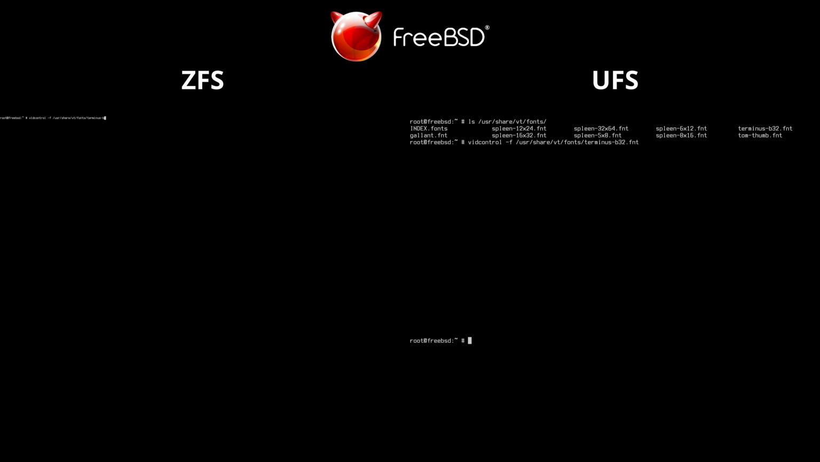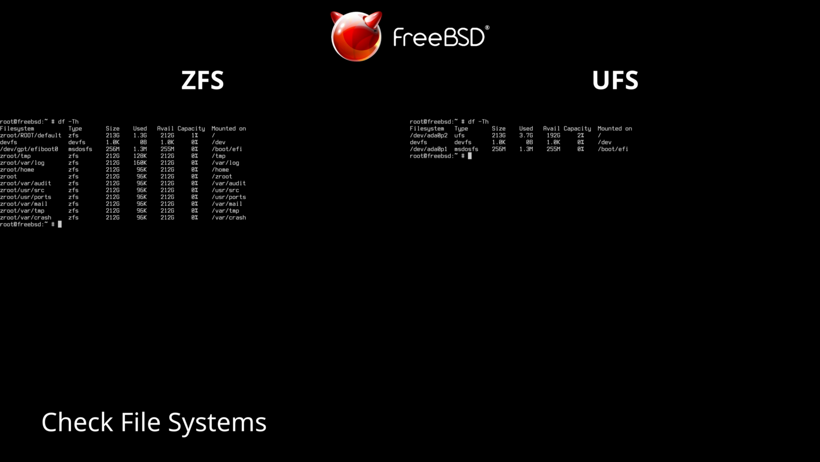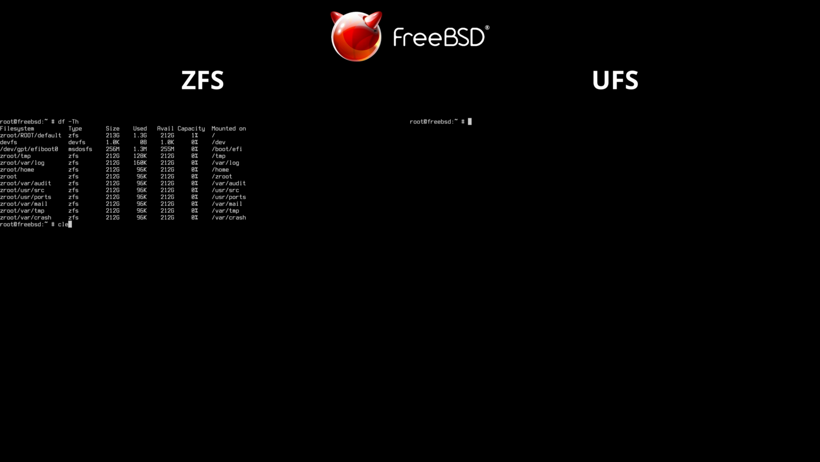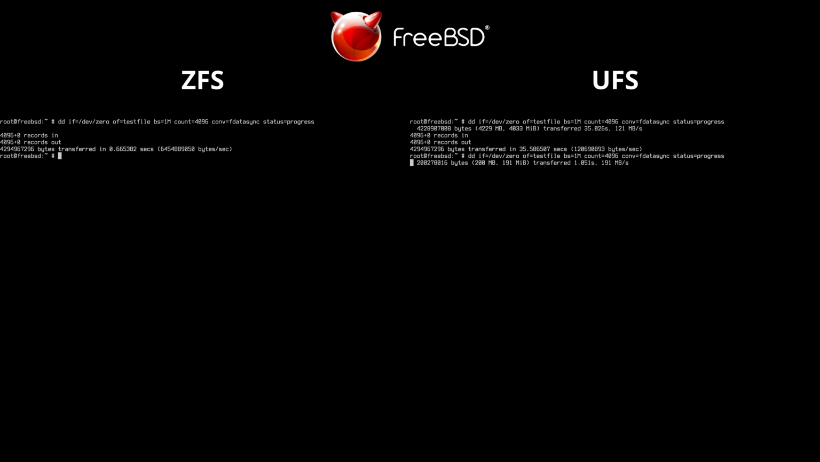Now, we increase the terminal font size using bitcontrol -f with the terminal's font set. We run df -th so it shows us the type of file system that each partition has, in addition to its total size. We start the test by writing 4 GB of sequential data with dd and fdatasync, forcing the actual saving to disk at the very end.